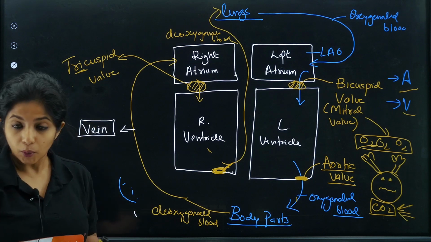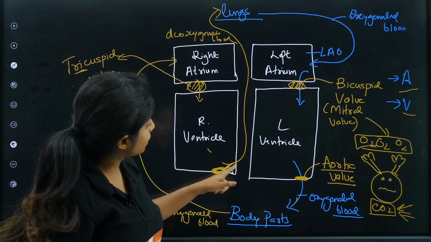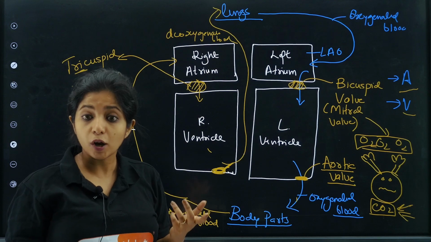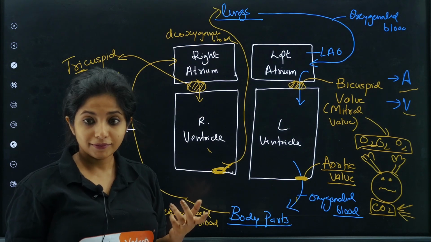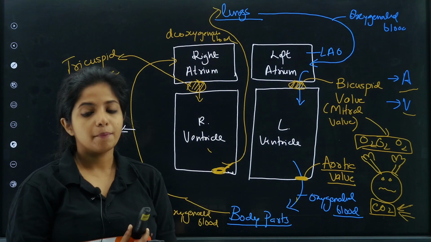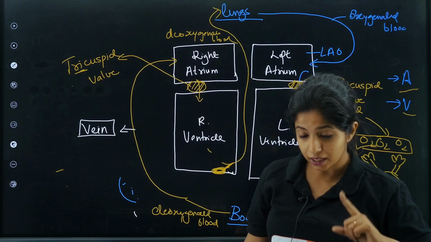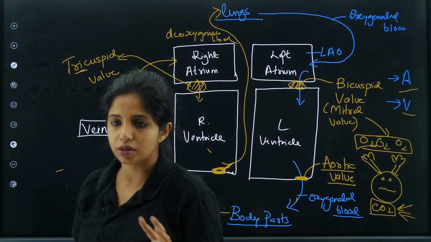Agreed. Okay. So basically the one that carries from here to here will also be a vein, because it is carrying deoxygenated blood, my dear children. Yes, that has to be a vein. But there comes the twist. So there is a vein which is an exception to this thing.